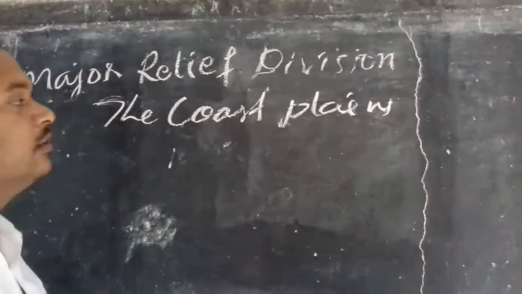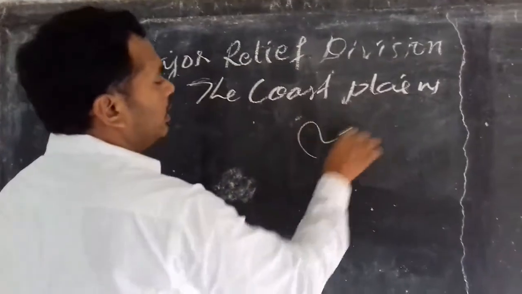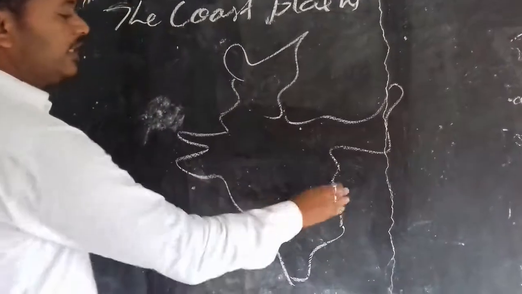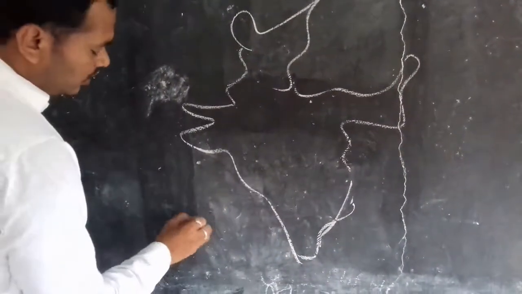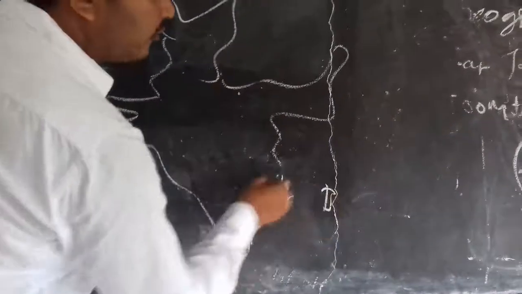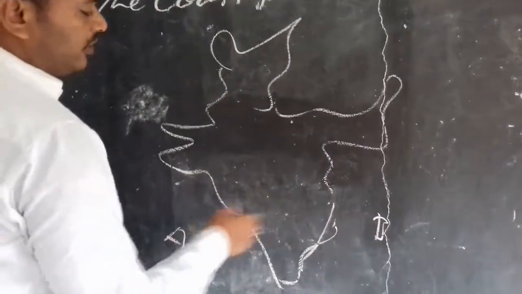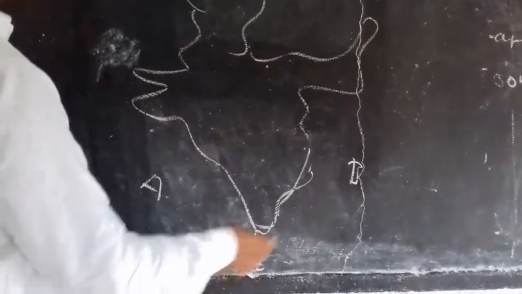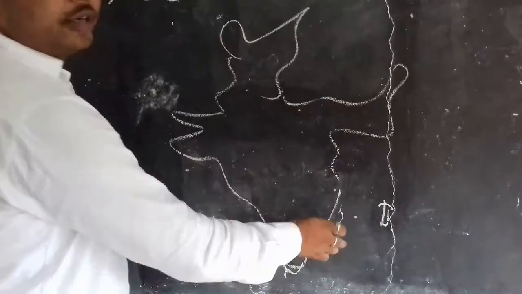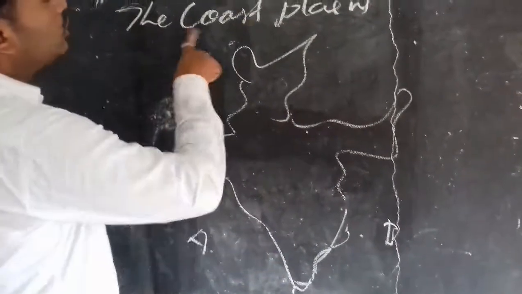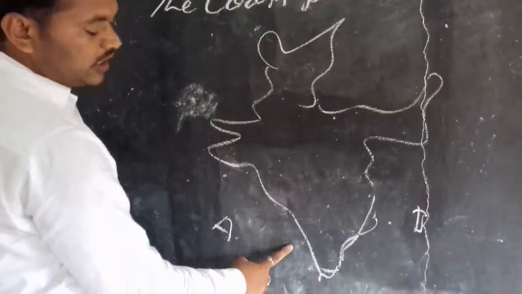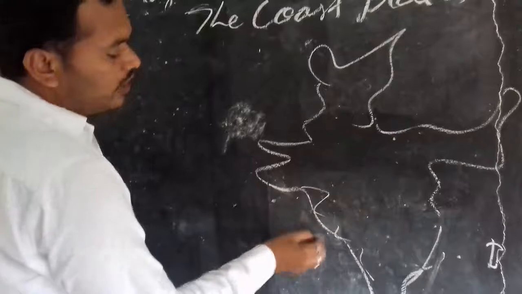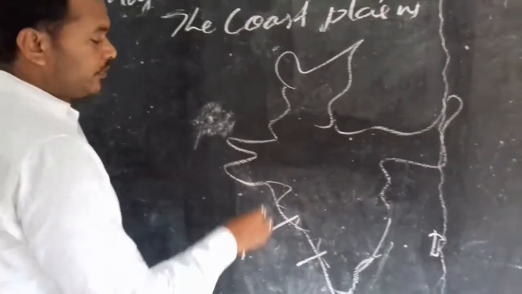The next topic is the coastal plains. If you see the map, you will understand the topic easily. See here, the Arabian Sea is there, here the Bay of Bengal is there. And the southern area shares with the Indian Ocean. Here the Indian Ocean is there. On three sides we have water body boundaries. The coastal plains come under this. This is one coastal area, this is another coastal area. The Western Ghats, the western states, have three coastal areas.